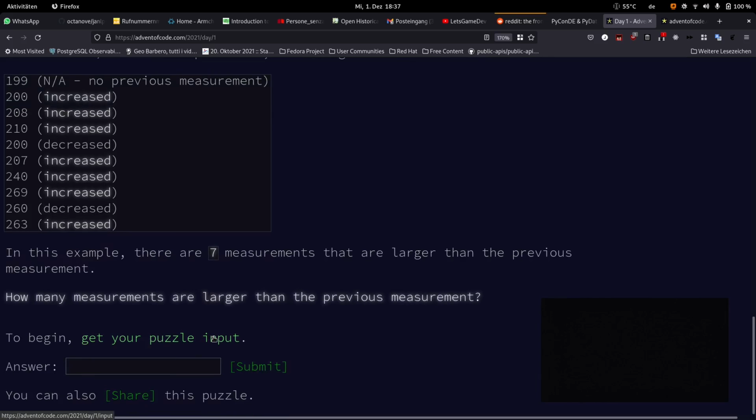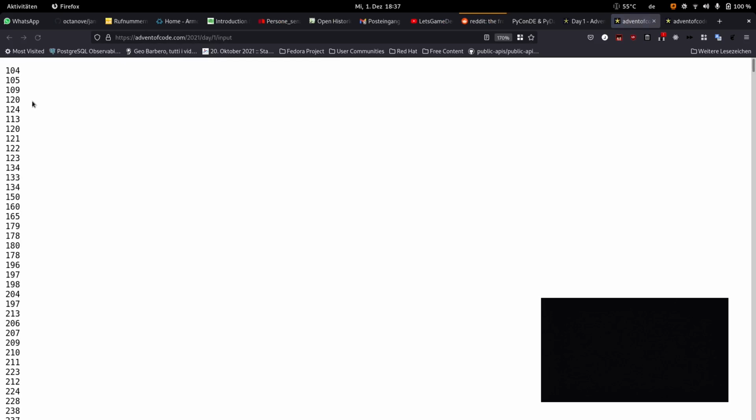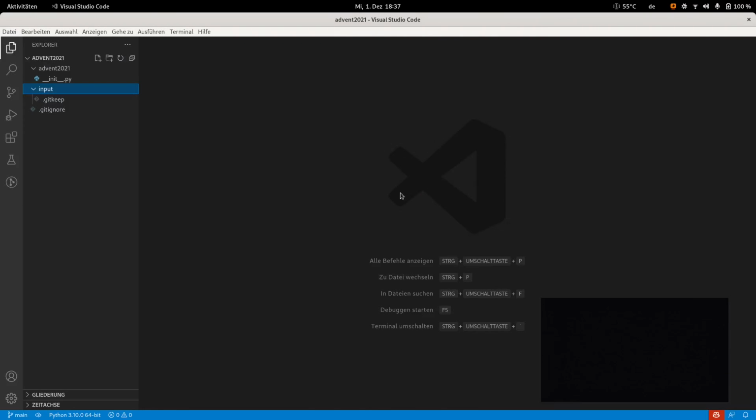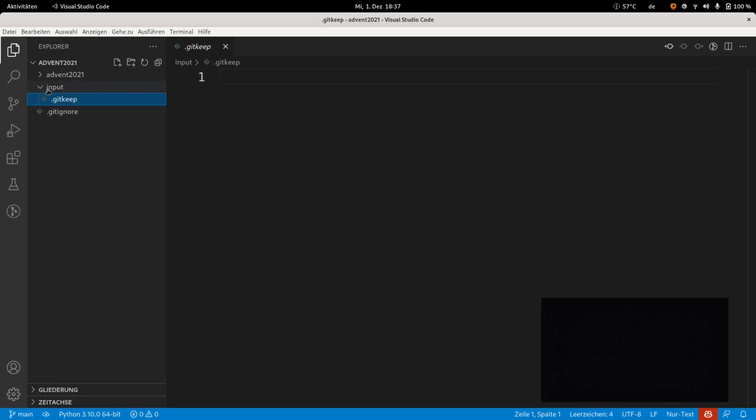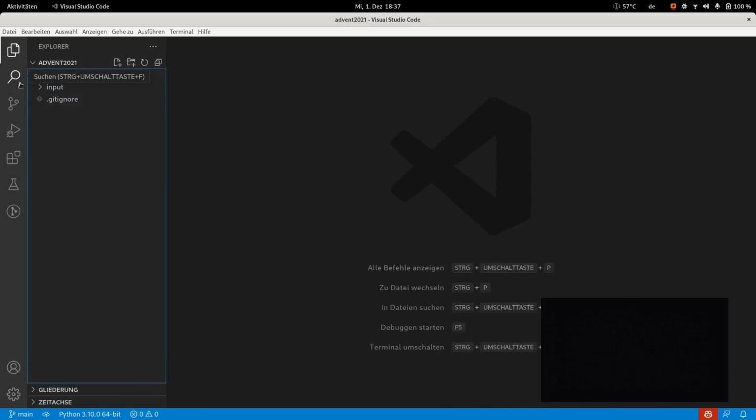So what I do first is I save my file. I copy the whole content and save it in my system. Here I already have a folder structure ready for this exercise.